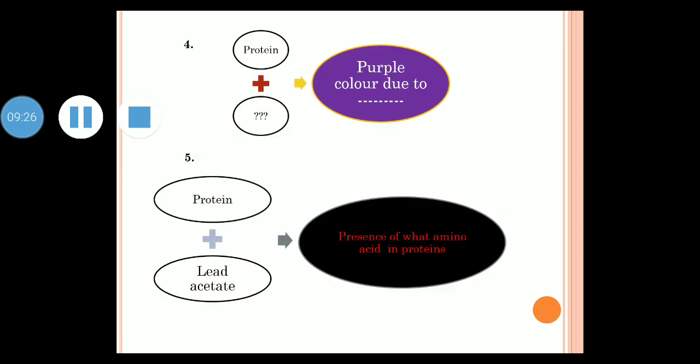This is another part of the question answering on proteins. What is the presence of the purple color, what is the reagent added, what is the name of the reaction, and the black precipitate is produced due to what type of functional group in the proteins. All of these you have to answer by email.